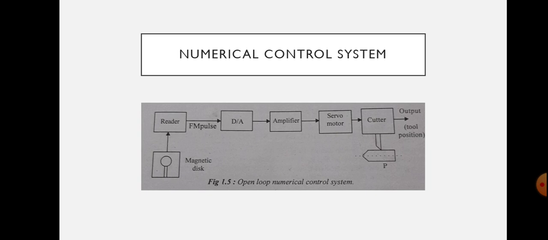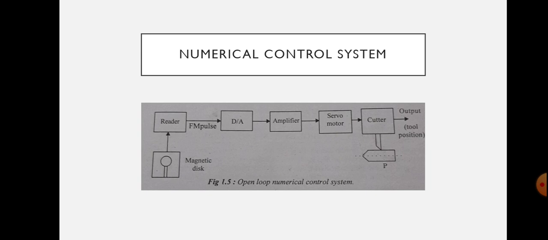and it is given to servo motor. Servo motor changes its angular position based on the signal received from the amplifier. The position of the cutter head is controlled by the angular motion of the servo motor. There is no feedback path between the output and input, so it is an open loop system. Any deviation in desired position is not checked and corrected automatically in this case.